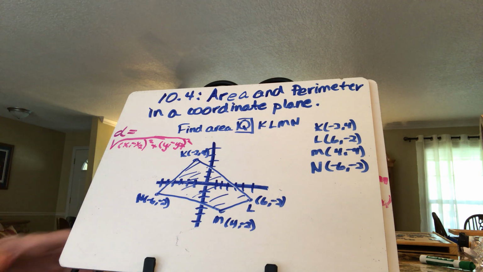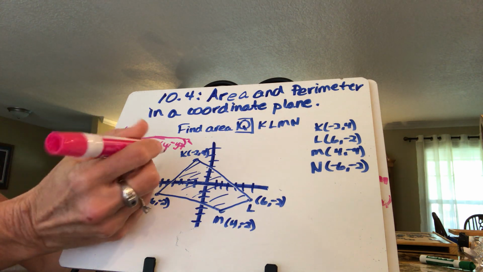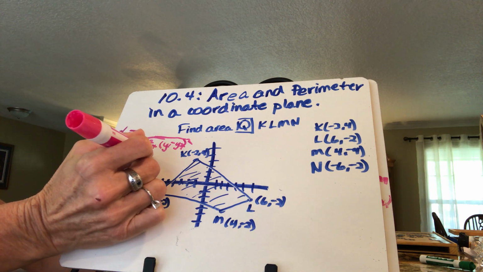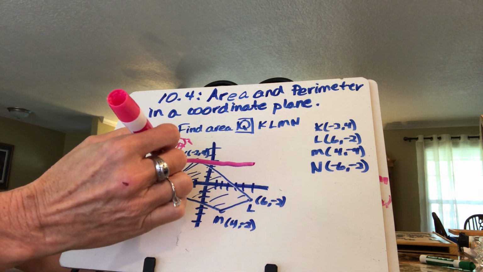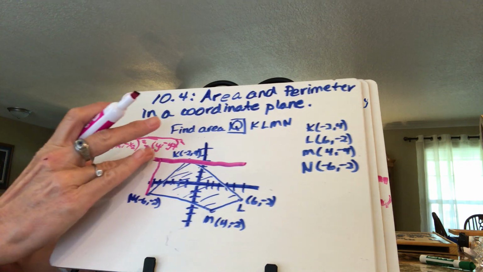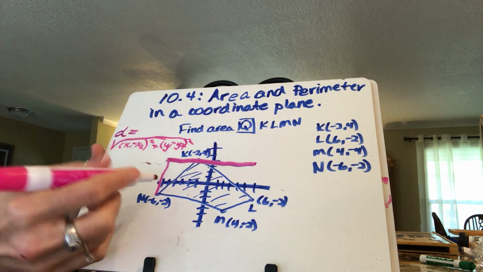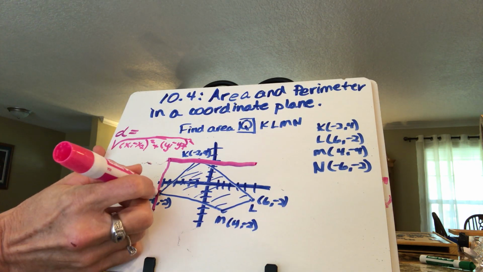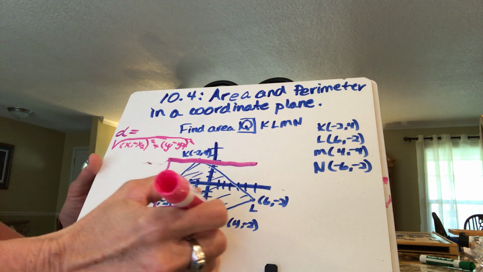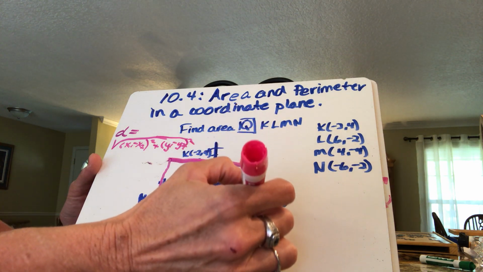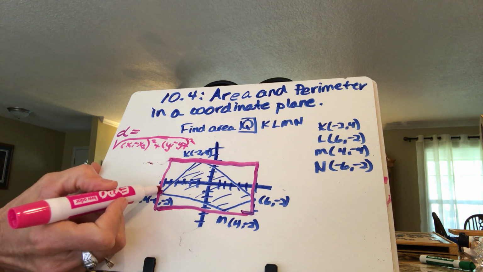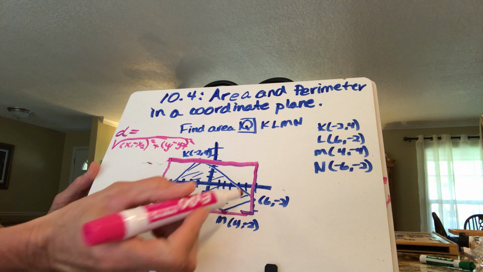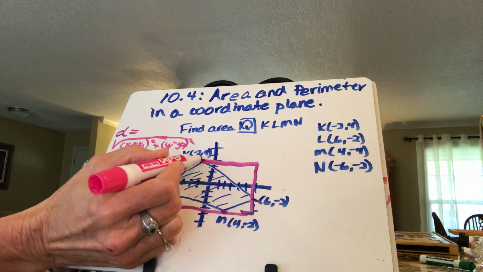Once I have it graphed, then what we're going to do is make it into a composite figure. We're going to do that by adding vertical and horizontal lines. And that's the key to this lesson, is making all vertical and horizontal lines. So I'm touching each one of those points and saying I'm putting in vertical and horizontal lines going through those points. So you can see that I'm making it go through this point and through M, okay, through every single